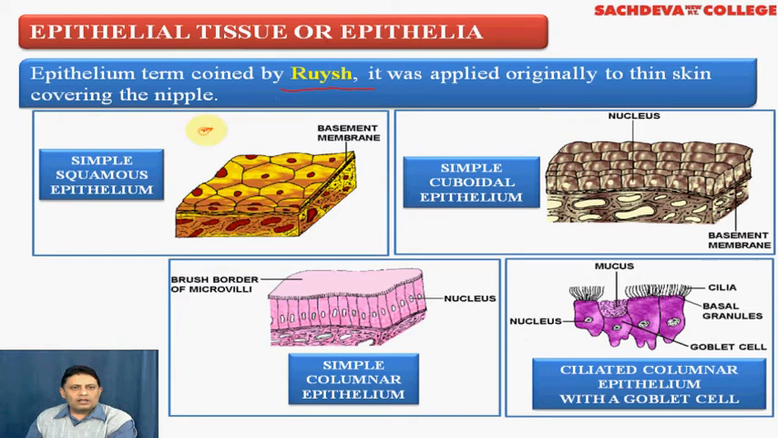First is the simple squamous epithelium. Second is the simple cuboidal epithelium. Third is simple columnar epithelium. And fourth is simple ciliated columnar epithelium. We'll discuss these epithelial tissues one by one.